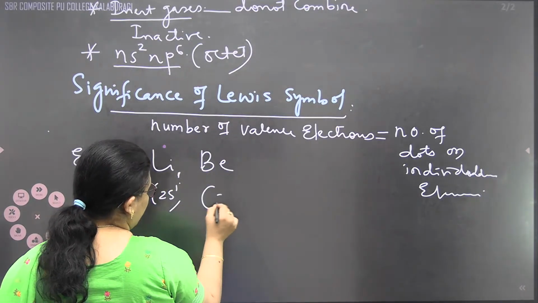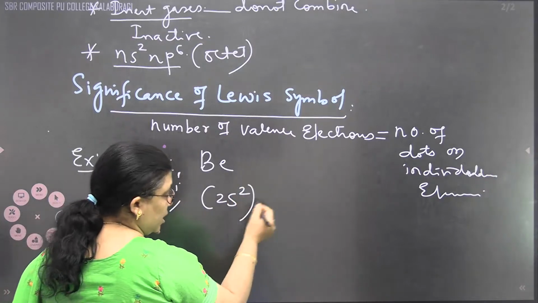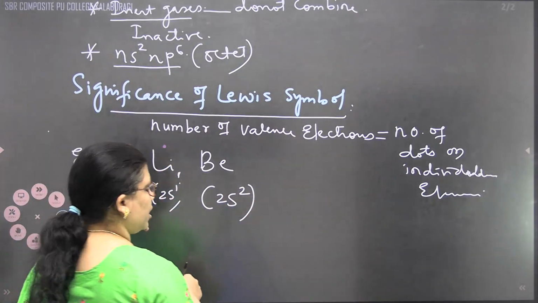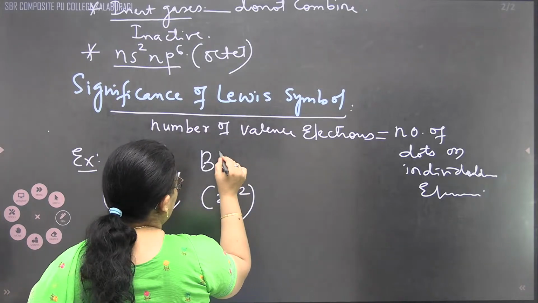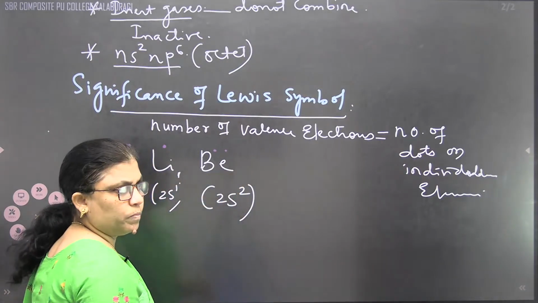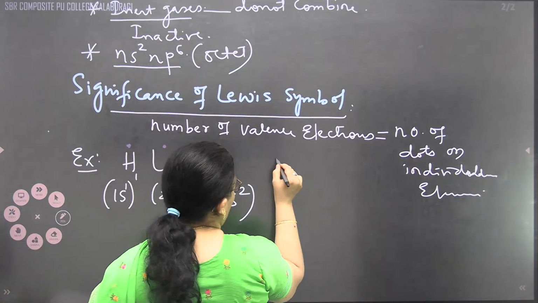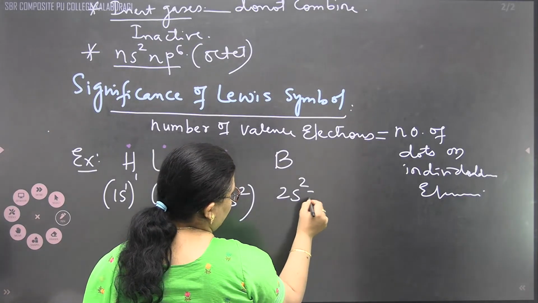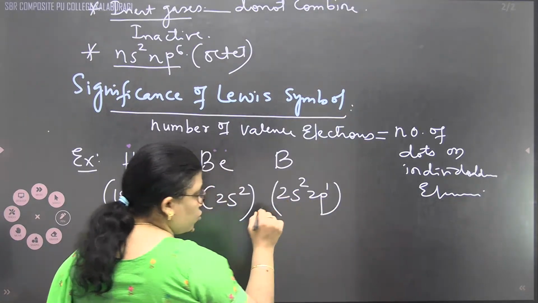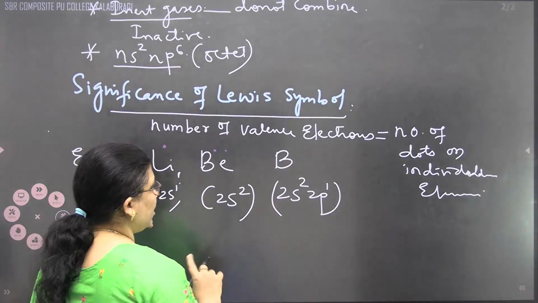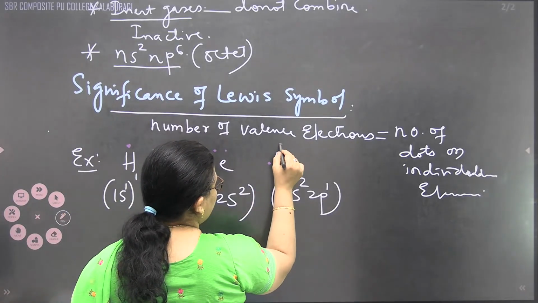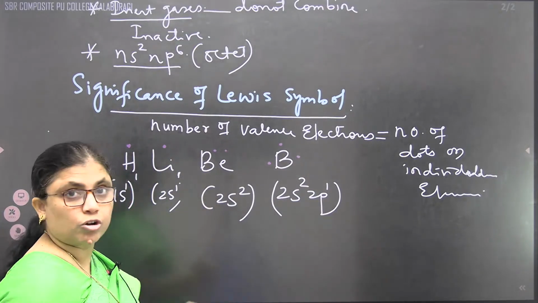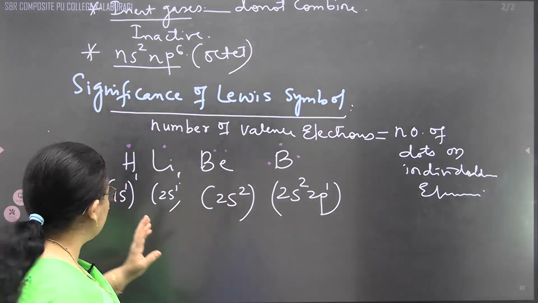Beryllium 1s2, 2s2. I'm writing the valence electrons. I'm not writing the complete configuration because you are already familiar with electronic configuration. Therefore, we can write the number of dots as 2. Same way if you are going for boron, atomic number 5, 1s2, 2s2, 2p1. I'm writing the valence electrons as I said. That's why around the boron, I can write 3 dots. Around the boron, how many dots should I write? 3 dots over here.